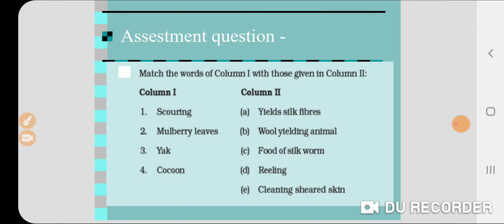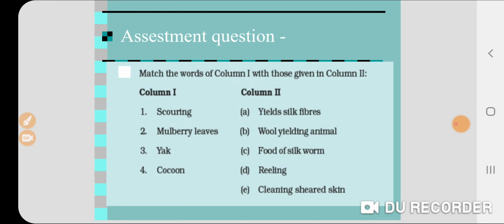First, scouring. From the slide we discussed earlier, we know that scouring is cleaning of sheared skin.